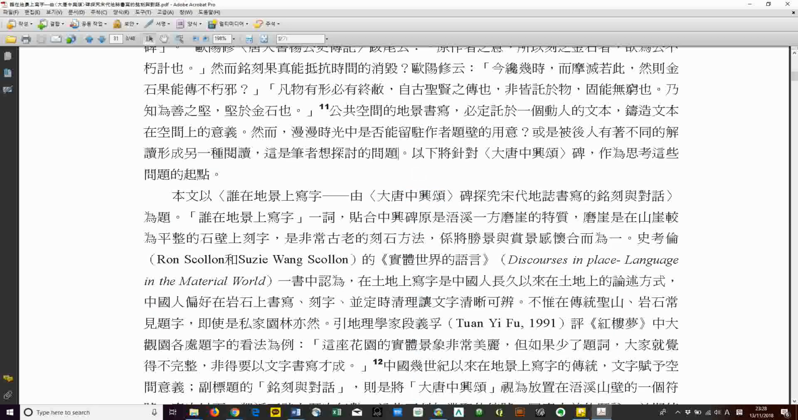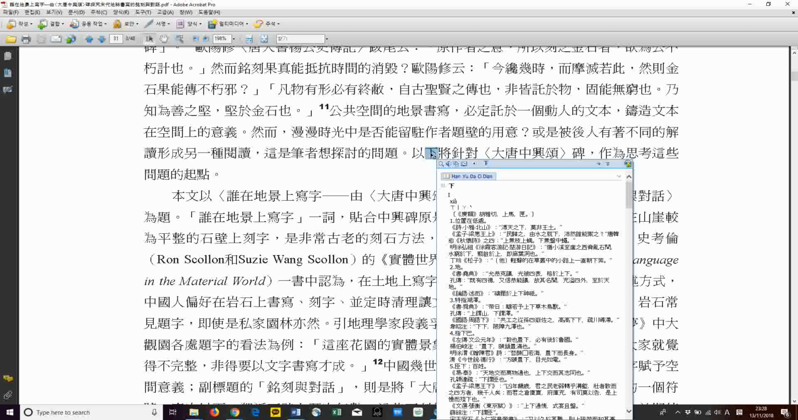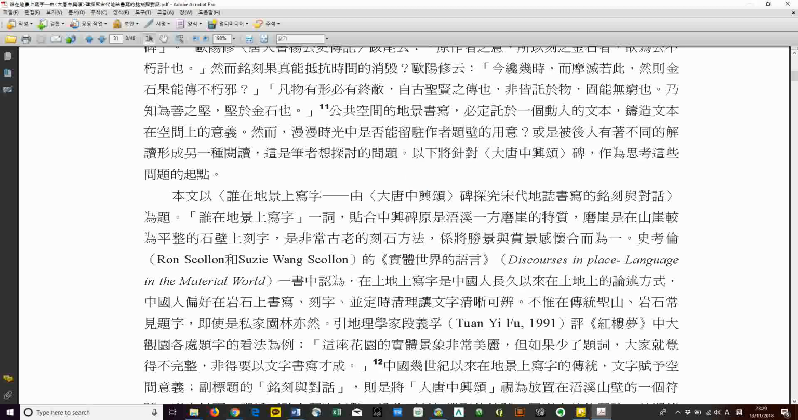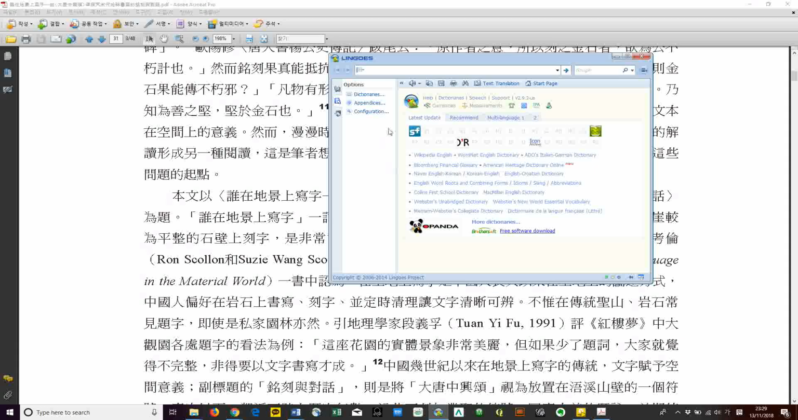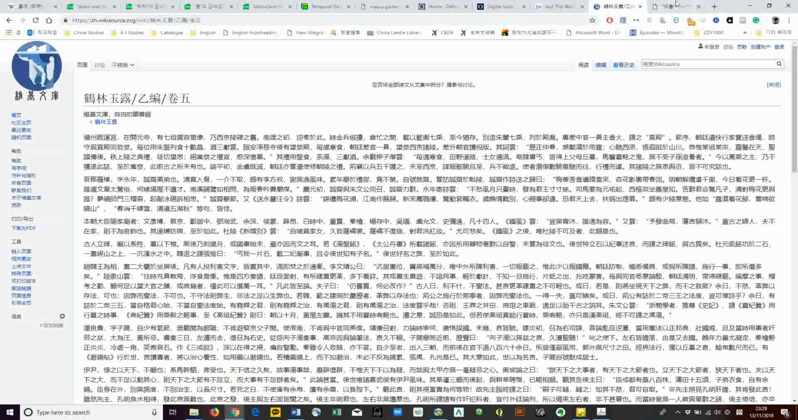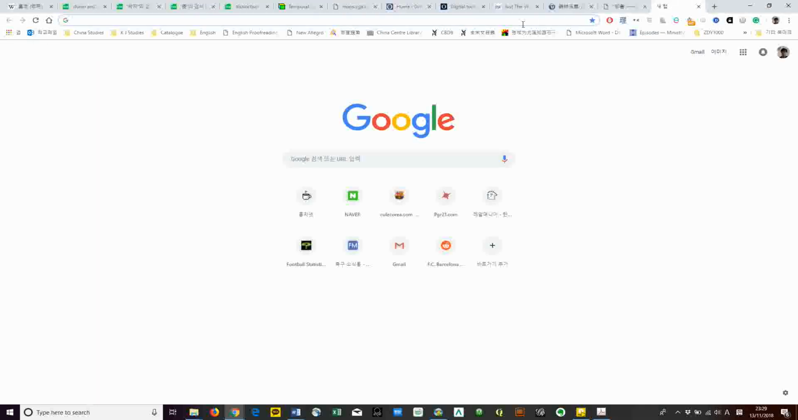Now you see it works very well in PDF files. I'm just hitting the Control key and nothing else, and you see Hanyu Da Cidian pops up really well. It never fails, and this is because I'm using this free dictionary software called Lingoes. I'll show you how to download it and set it up in a quick video.